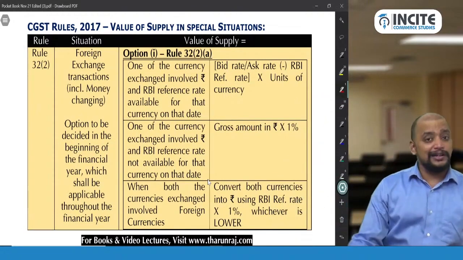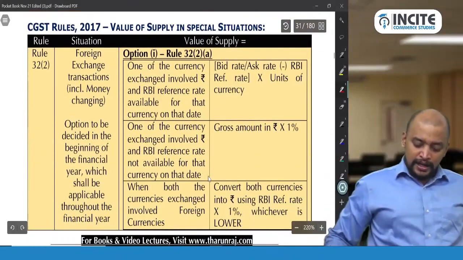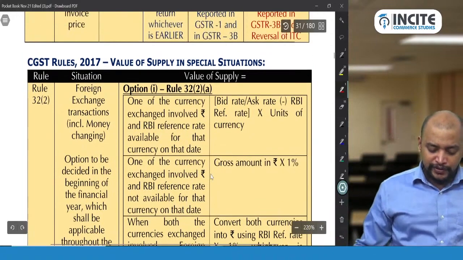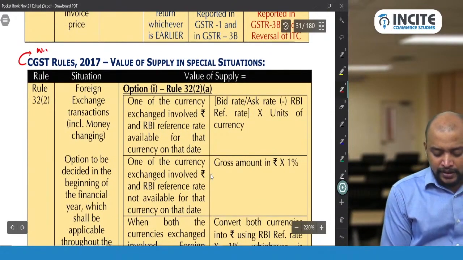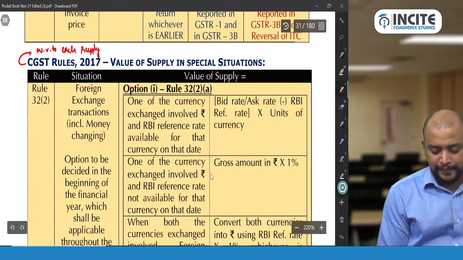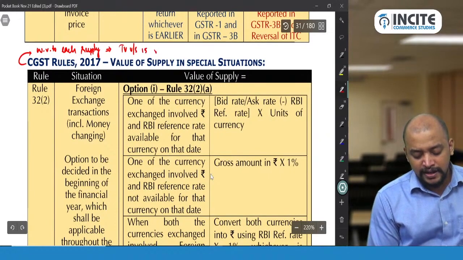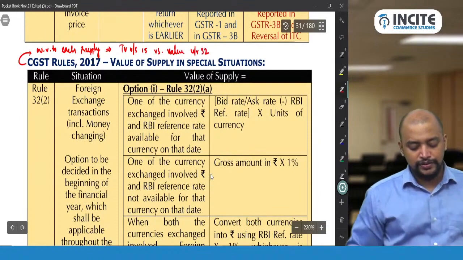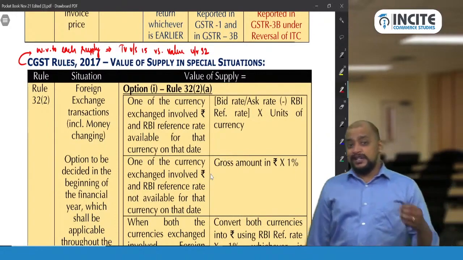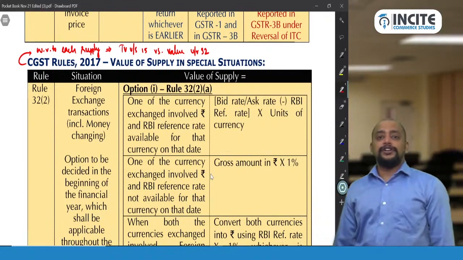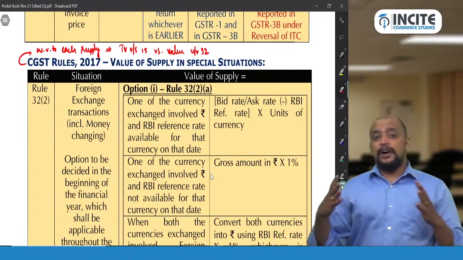They can decide. Is it clear or not? So with respect to each supply, each invoice, we can choose between transaction value under section 15 or value under rule 32, because value under rule 32 is an optional valuation only.